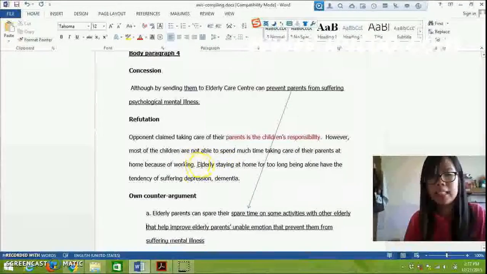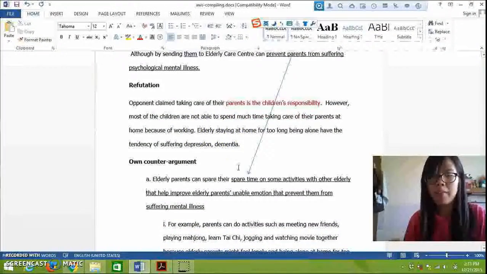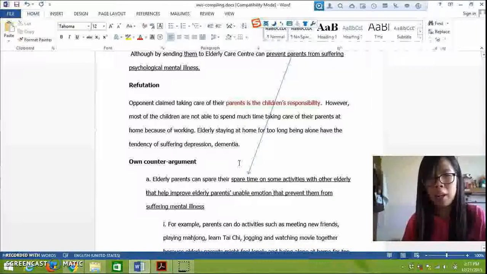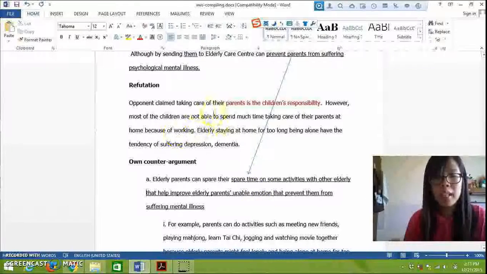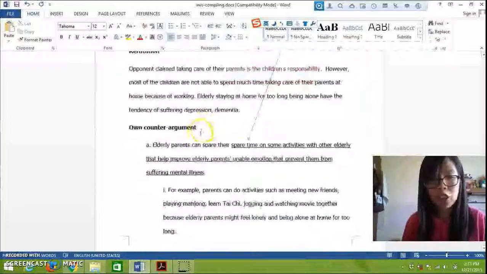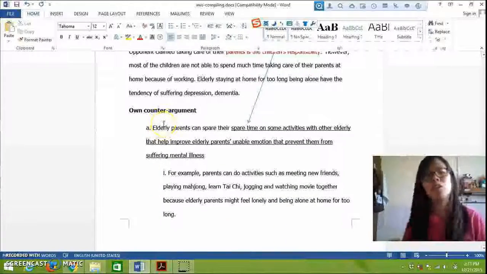It is proven that elderly staying at home for too long will suffer psychological mental illness like depression and dementia. These are basically the rough stance of the refutations.